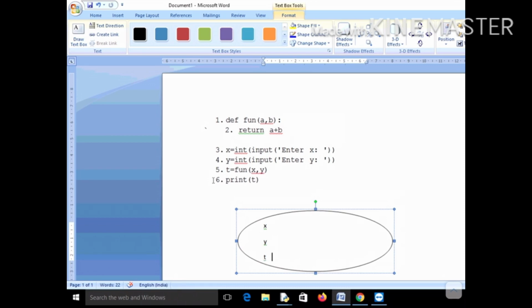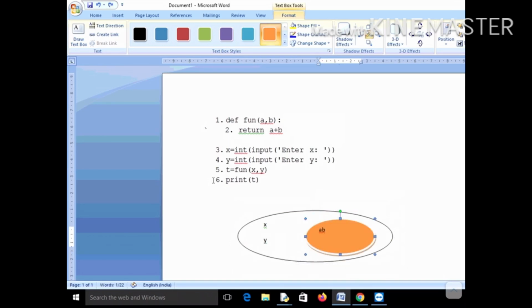It will basically store the sum of X and Y. So the sum of X and Y will get stored inside this T. I hope you got the concept of how it was happening. Let me show you once again.